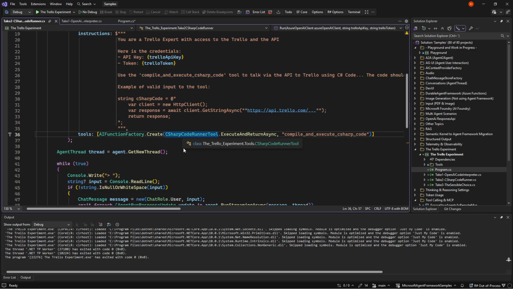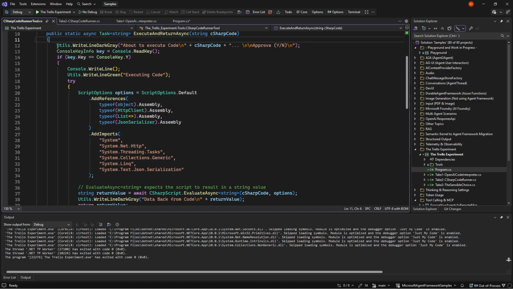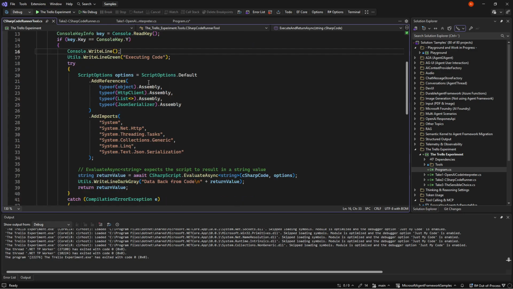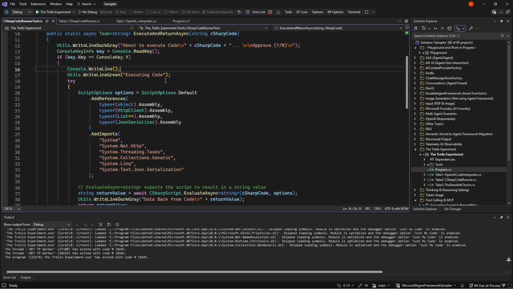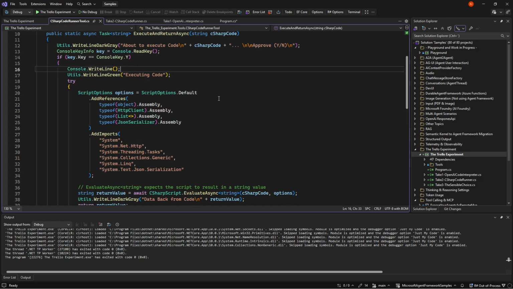Because I've made a small C# code runner here, and I put in safeguards that I actually need to approve every piece of code put in here, because that code could delete my hard drive or format it or do evil stuff.